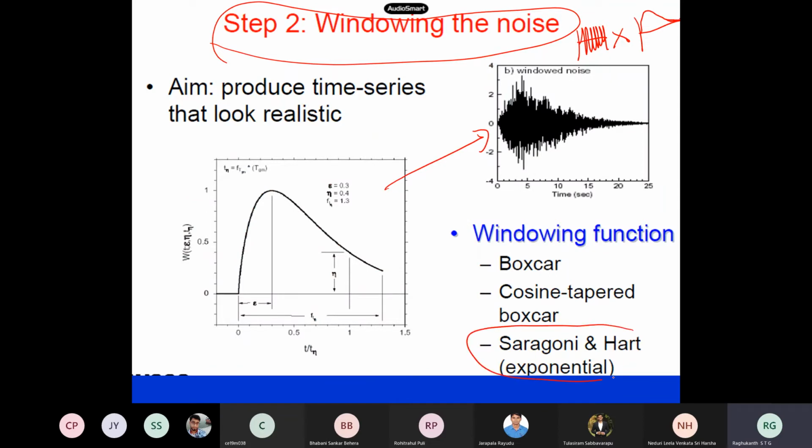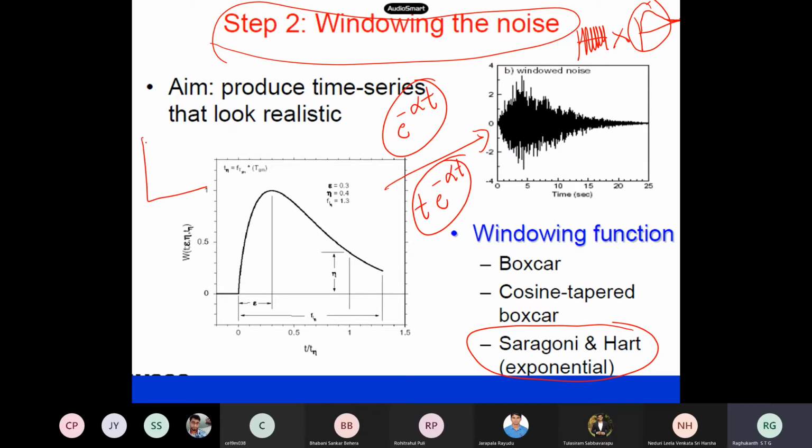Okay, Saragoni and Hart technique, so many varieties of this envelope function. If you have to have a decay, you can take e to the power of minus alpha t. There is another function, t to the power of minus alpha t also. So e to the power of alpha t means the function will be like this. If I multiply this with this, I will get something similar to earthquakes.